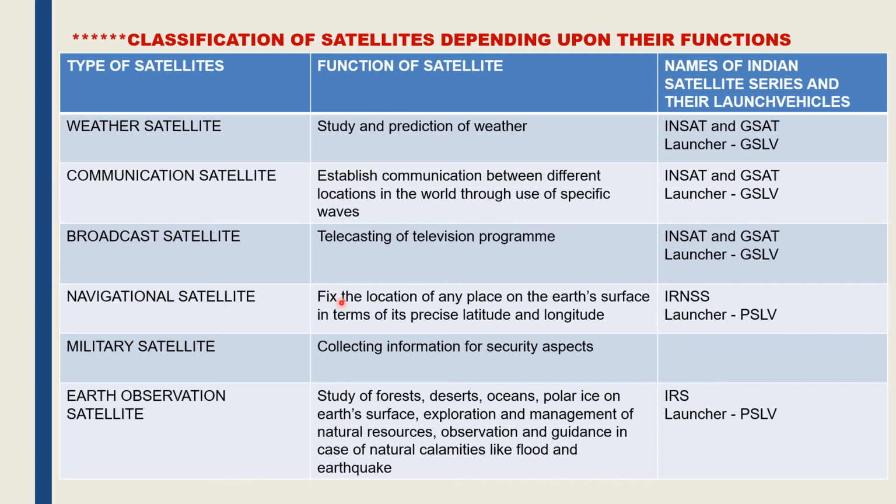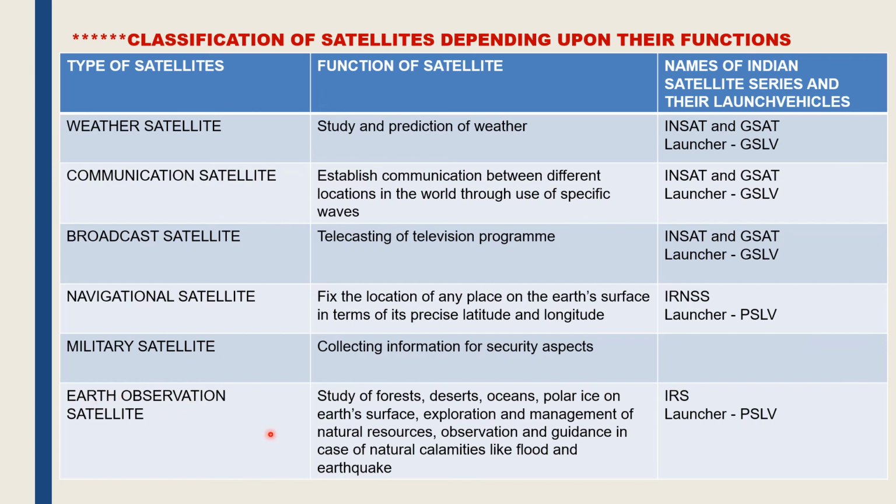The navigational satellite helps in fixing the location of any place on the Earth's surface precisely in terms of latitude and longitude. The name of the Indian navigational satellite is IRNSS, that is Indian Regional Navigation Satellite System. The launch vehicle was PSLV, that is Polar Satellite Launch Vehicle. The military satellite helps in collecting information for security aspects.